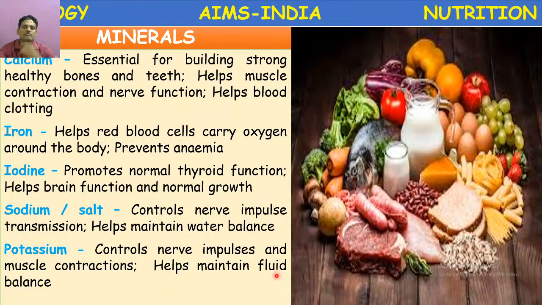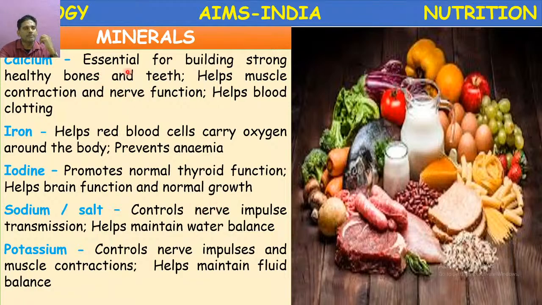Mostly these minerals are available in the food which we eat, fresh leafy vegetables along with water. Water plays a very important role in obtaining the minerals. Okay. And common salt, iodized salt, contains sodium, iodine, chloride, all these three.